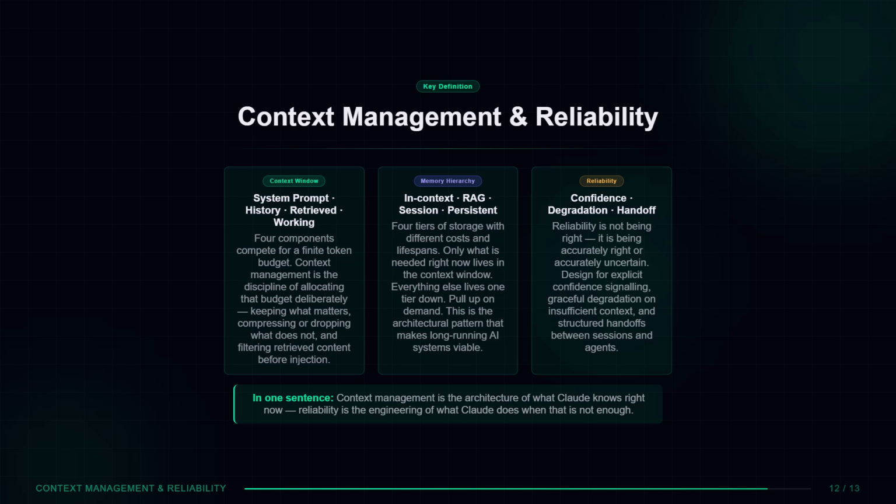Reliability. 3 properties. Explicit confidence signaling, graceful degradation on insufficient context, and structured handoff patterns between sessions. Never confidently wrong. Always accurately right or accurately uncertain. And the anti-pattern that ends careers in production AI. Silent confidence. A fluent, confident, wrong answer on degraded context. Design it out. Every time.